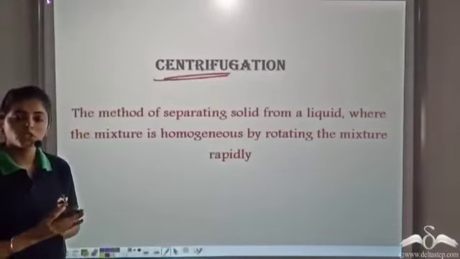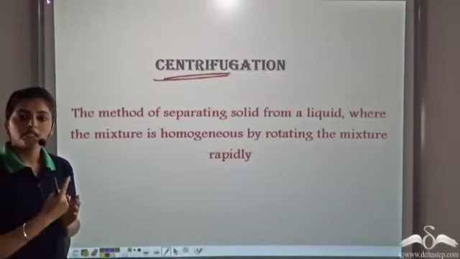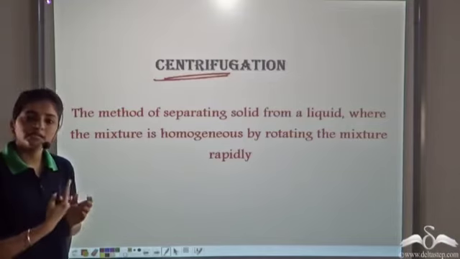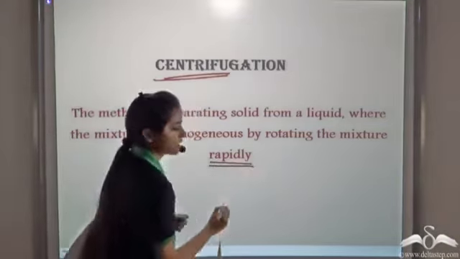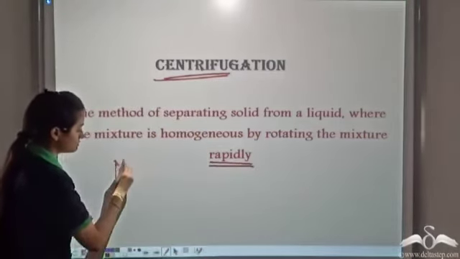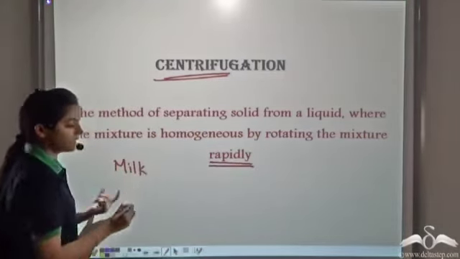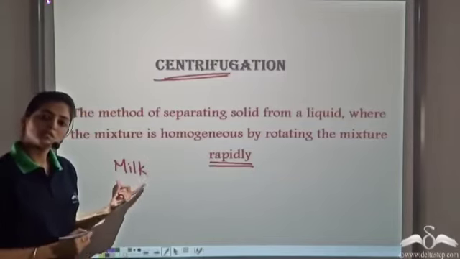Centrifugation is used for homogeneous solutions, and this involves rotating the contents of the mixture rapidly. So when we have milk, it is a very thick liquid. It is homogeneous in nature.